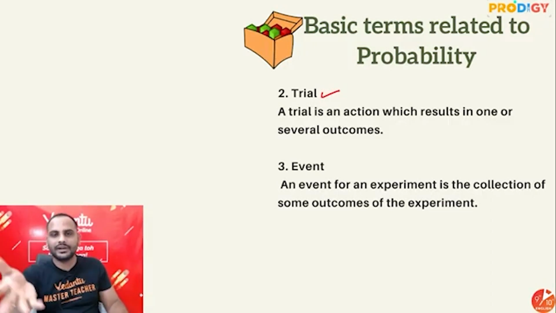For example, throwing a dice is a random experiment. Now if I throw a dice one time, I'll say it is one trial. If I throw the dice 2 times, 2 trials. 3 times, 3 trials, and so on.